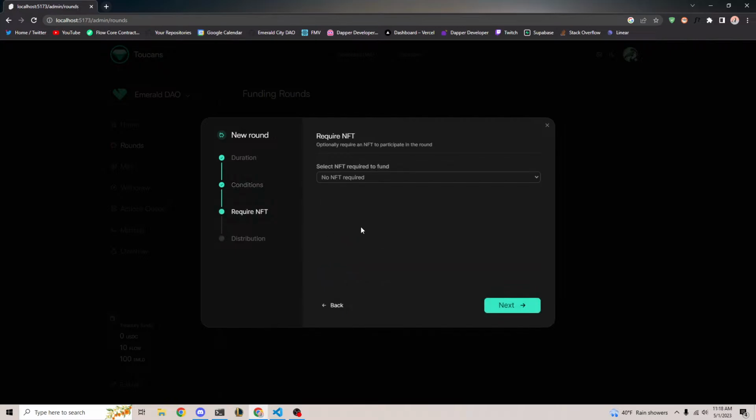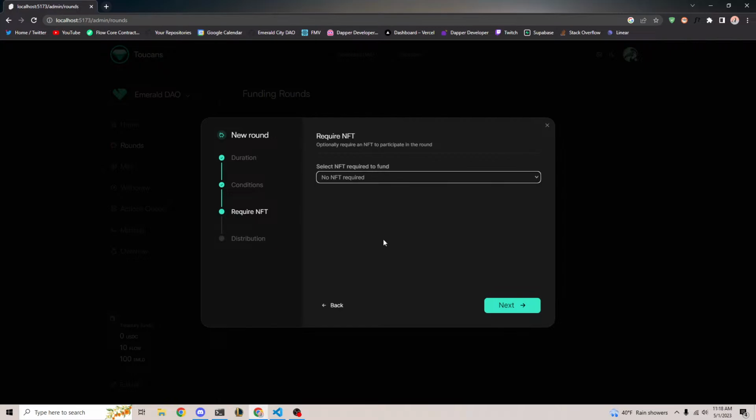Now, we also listened to feedback last time. I think it was Kelcoin or somebody, Kelcoin, maybe it was you, that said that they wanted to add a restriction where you can select a certain NFT, and if the user owns that NFT, they can participate. But if they don't own the NFT, they can't participate. So we actually added that in for the NFT catalog. You'll be able to click here and see all the NFTs in the NFT catalog, but because this is a test version, you can't really see all of them. It's just one here.